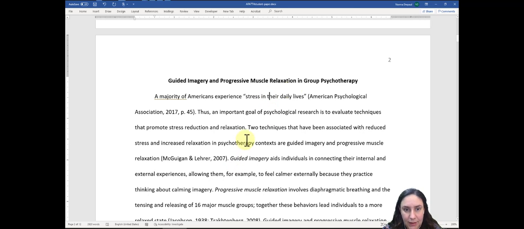So now what if the source that I'm using doesn't have page numbers and I'm taking a direct quote from it? This is where it gets a little trickier, because APA does say that you could use maybe a heading to guide your audience.